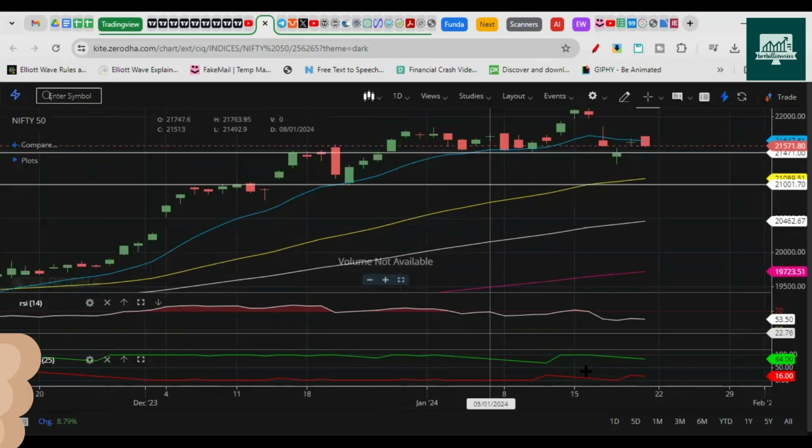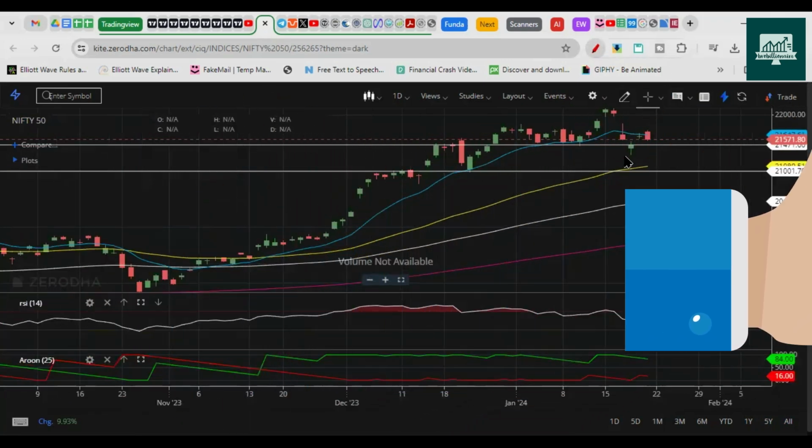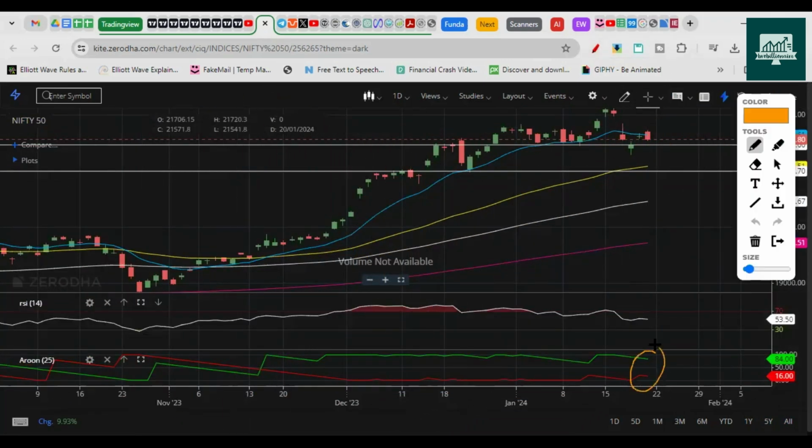Apart from that, I see here the Aroon indicator is still in bullish territory as of now. When the green line is above 70, it's still considered bullish, and when the red line is below 30, these things can tell us that the Aroon indicator is still in a bullish zone. RSI is in neutral territory, and moving averages like the 13 EMA show us that there is a pause in the up move, okay, and the short-term moving average has been broken.